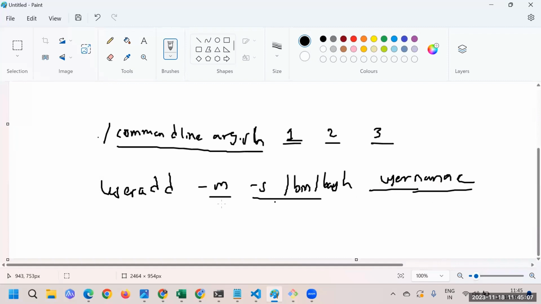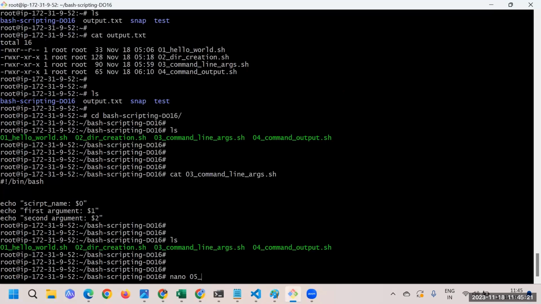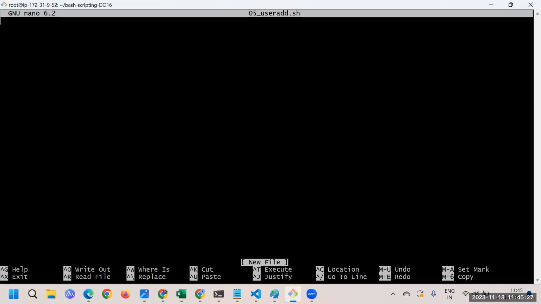Now what we will do is write one script in such a way that this position will get filled by the arguments. So let's do it that way. What I'll do is say useradd.sh, which is the script name, and as usual I'll provide the shebang first.